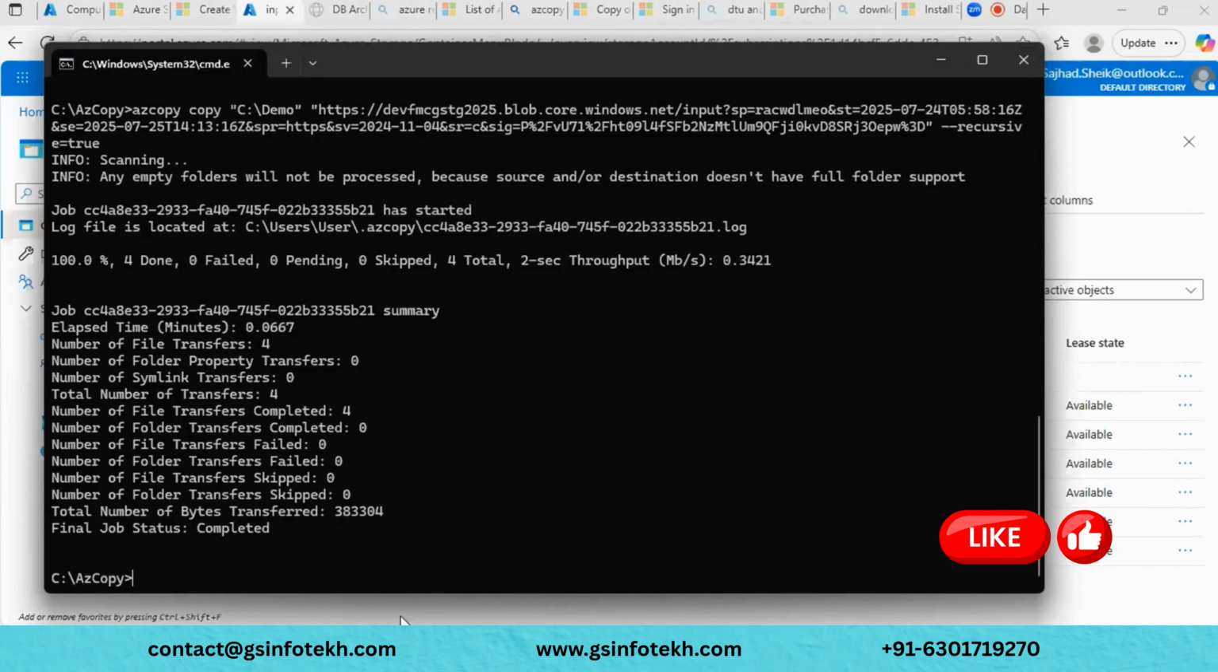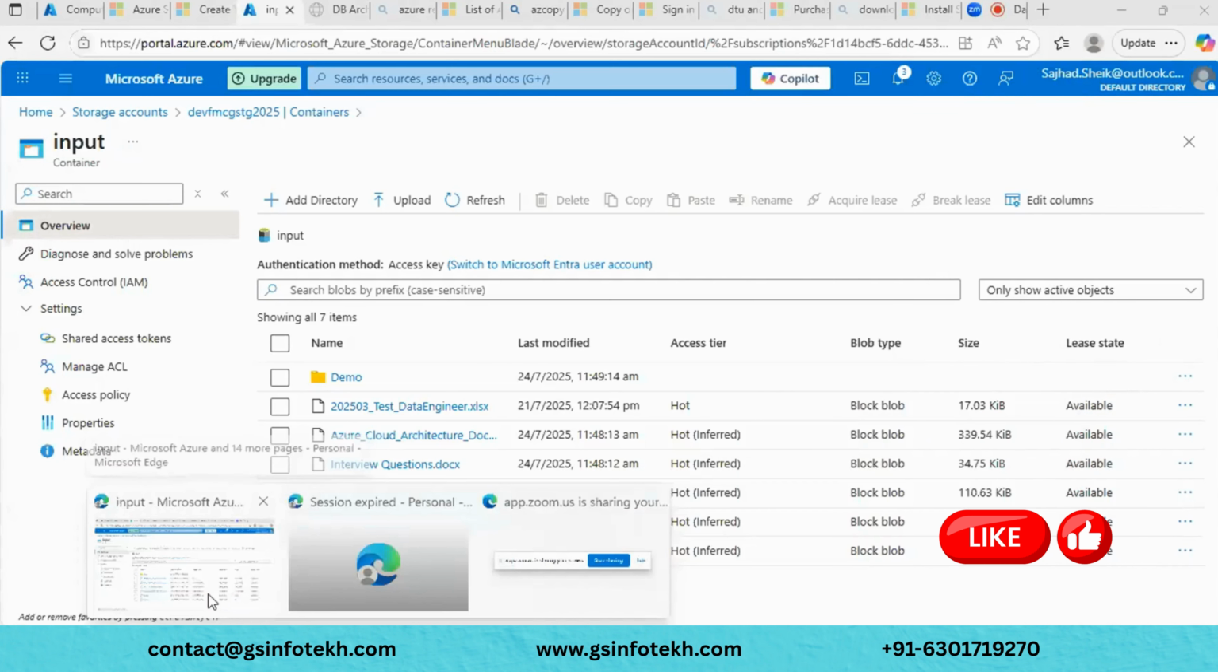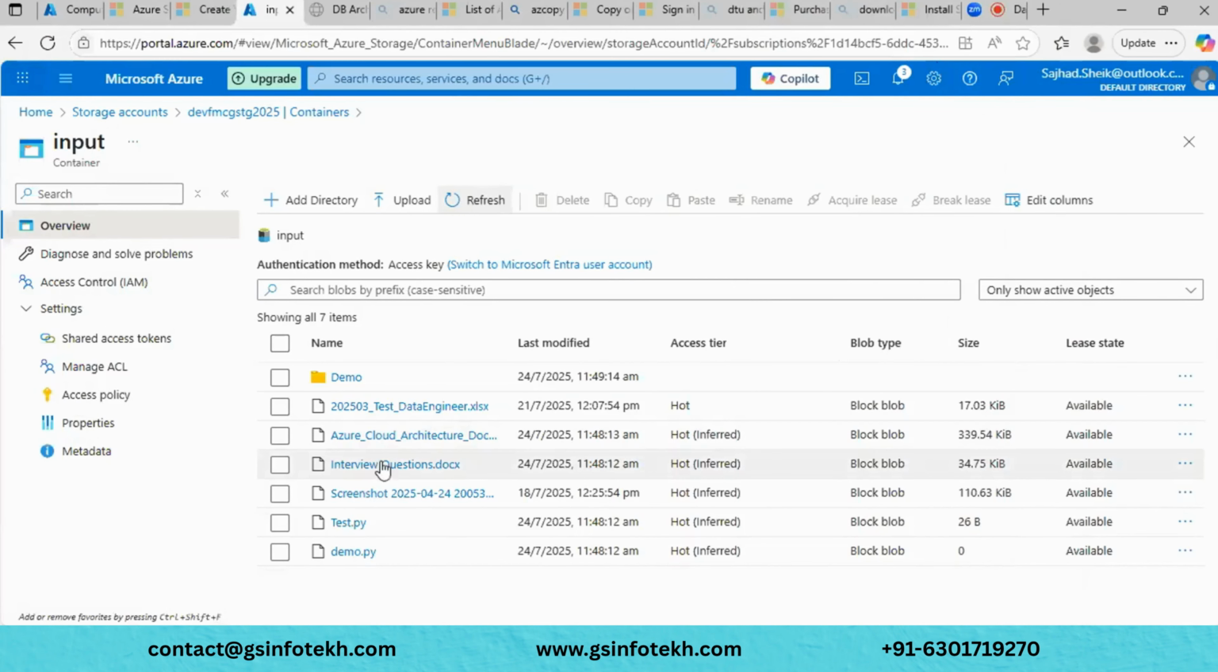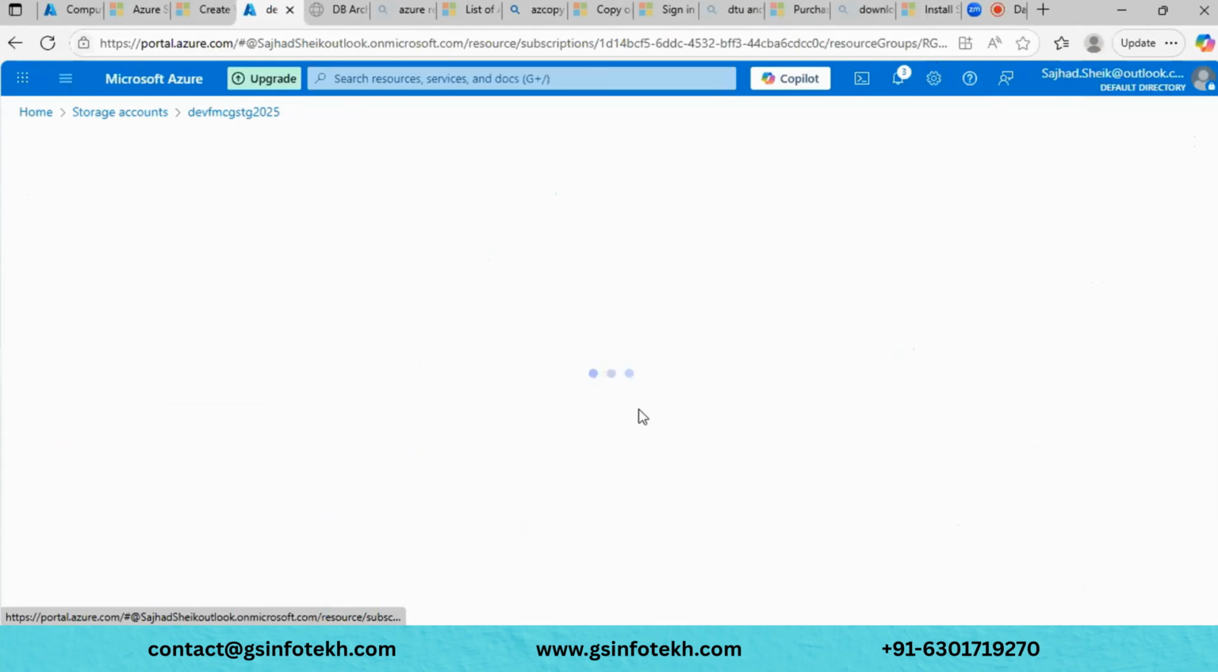Now I will show one more thing: how we can copy the files from one container to another container. Whatever files I have here, I want to copy all these files and paste them into another container. Let me go to the other container, the output container, and open this one.